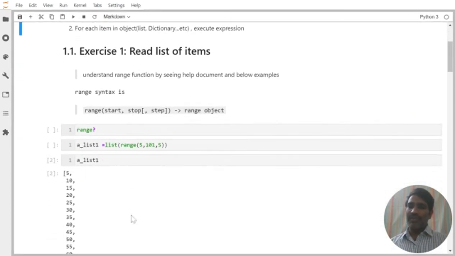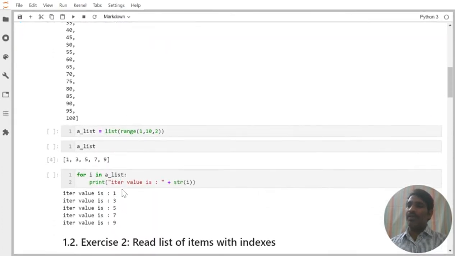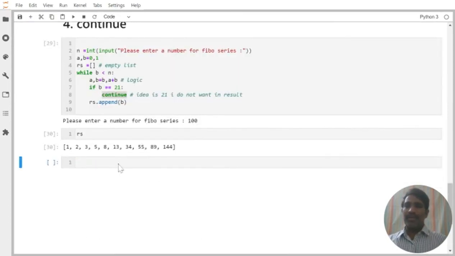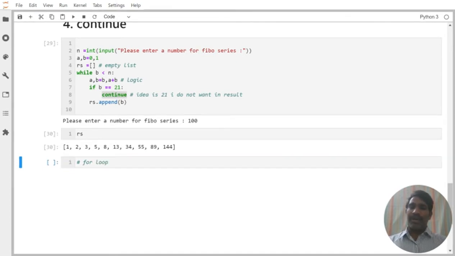Now once we created the list, we are trying to print it here one by one. We are printing using the for loop. Let us do this first activity. So I am trying to write the for loop here. Let us go and write the for loop.